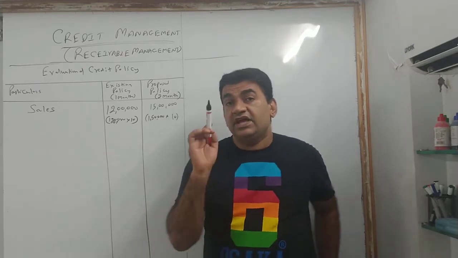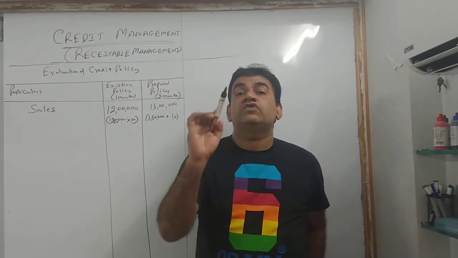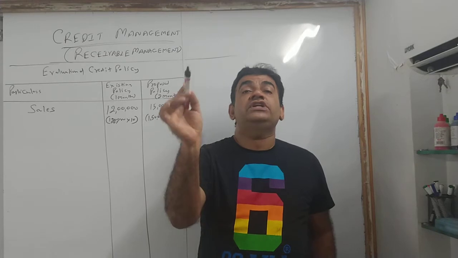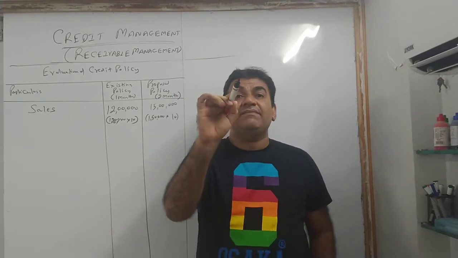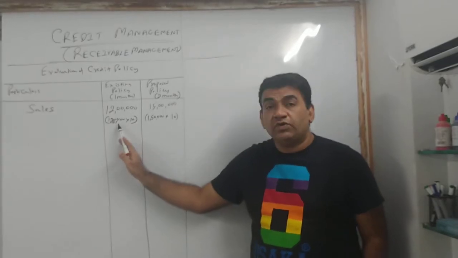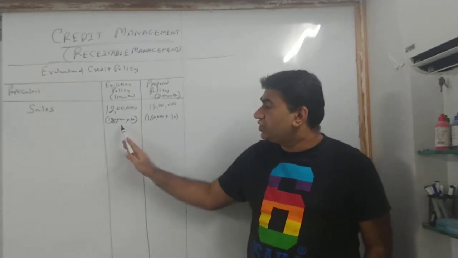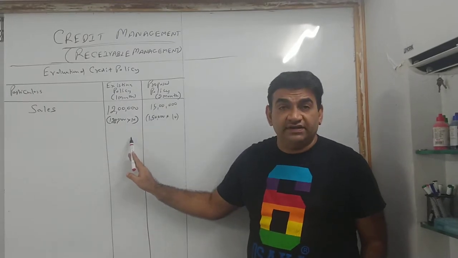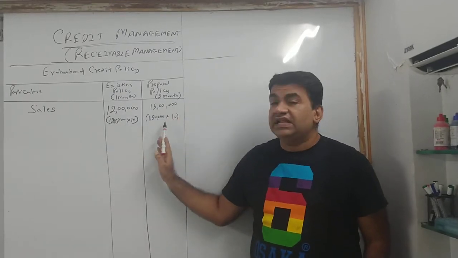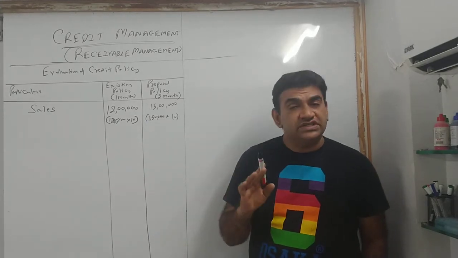Now remember, variable cost is that cost which varies according to the sales. So whatever is my number of units sold, multiplied by 7 will be my variable cost. So in the existing policy I am selling 1,20,000, so my variable cost will be 1,20,000 into 7. Suppose I am selling 1,50,000, my variable cost will be 150 into 7.